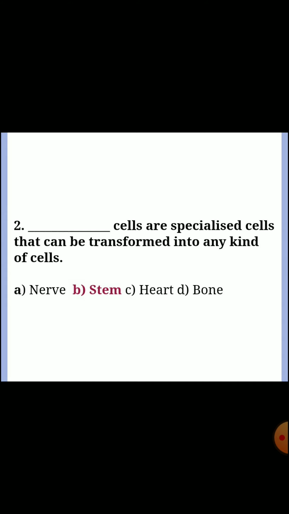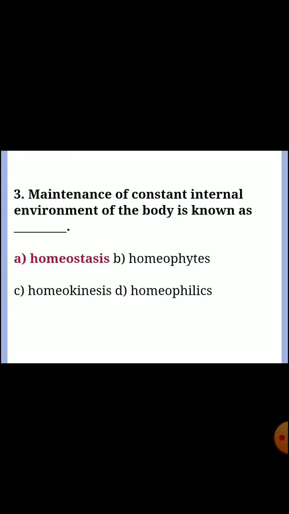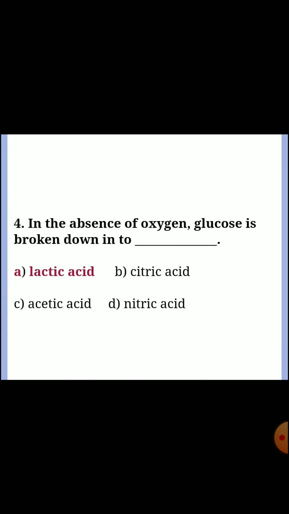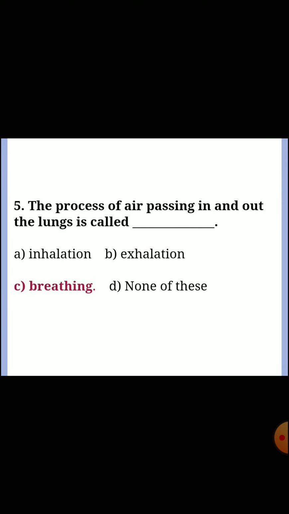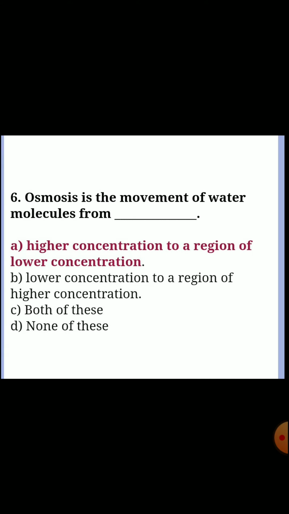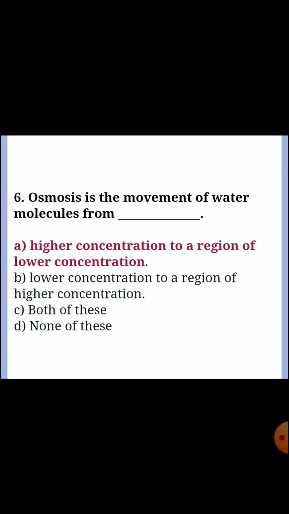Answer B, stem. Third one, maintenance of constant internal environment of the body is known as. Answer A, homeostasis. Fourth one, in the absence of oxygen, glucose is broken down into dash. Answer A, lactic acid. Fifth one, the process of air passing in and out the lungs is called. Answer C, breathing. Sixth one, osmosis is the movement of water molecules from dash.